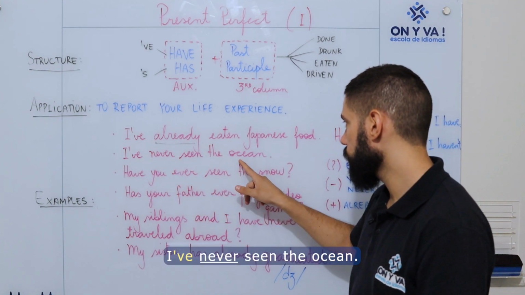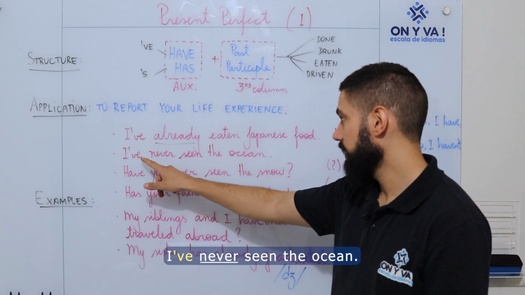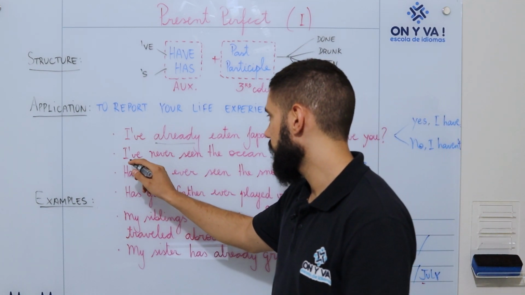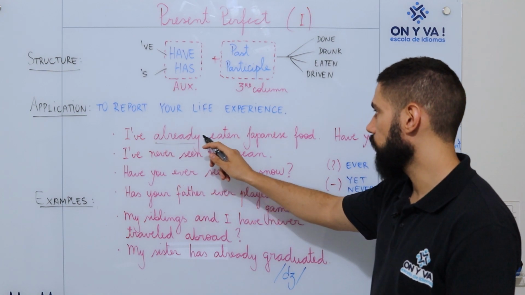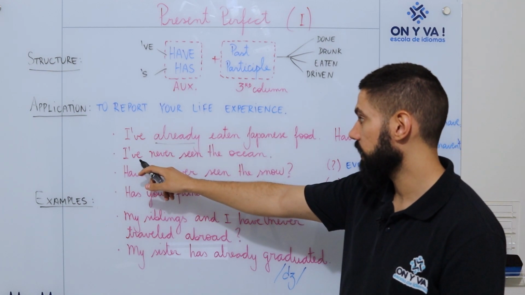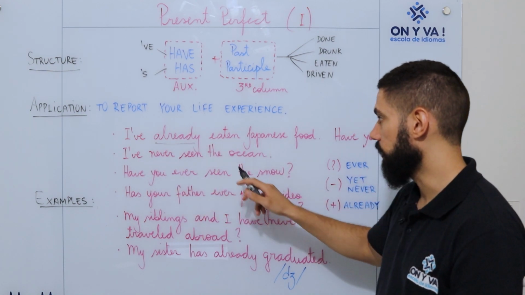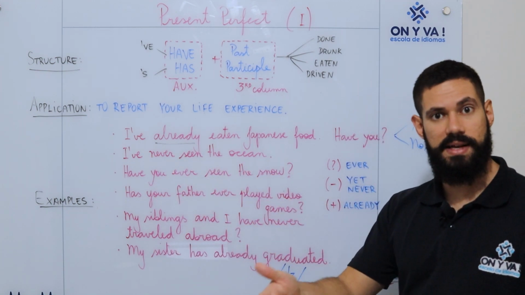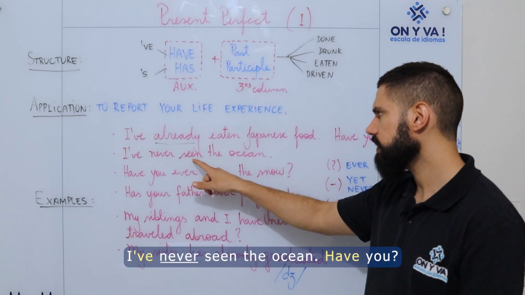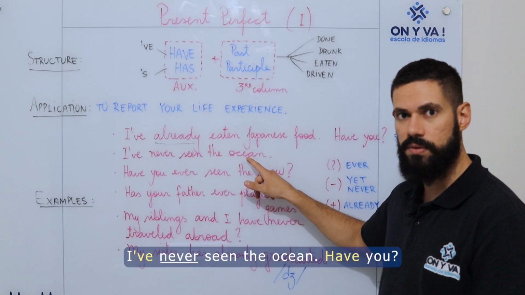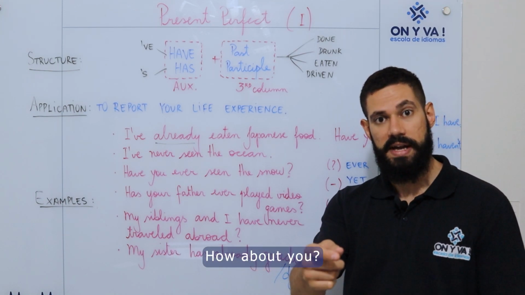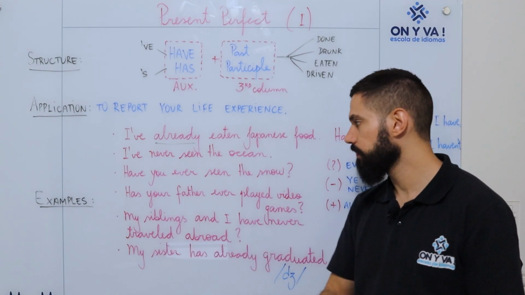I've never seen the ocean. So here the first one was affirmative, and the second one is a negative one. I've never seen the ocean. It is possible to ask the question, have you? I have never seen it in my life. How about you? Have you ever seen it in your life?